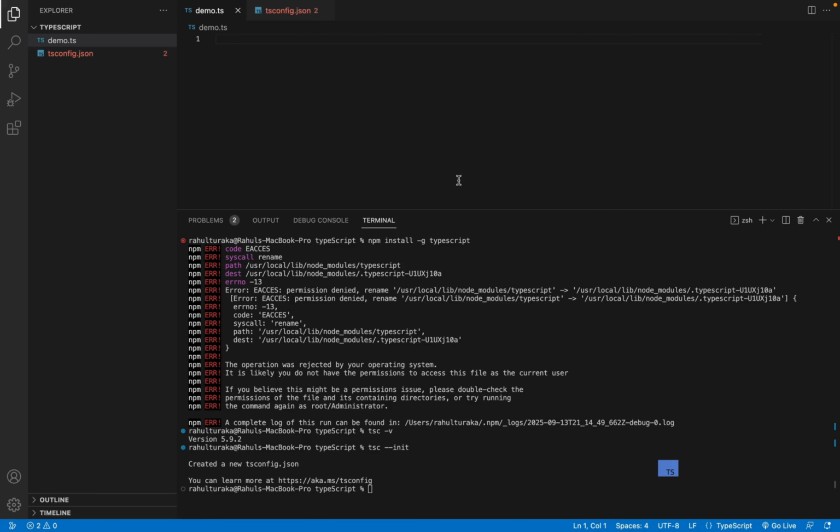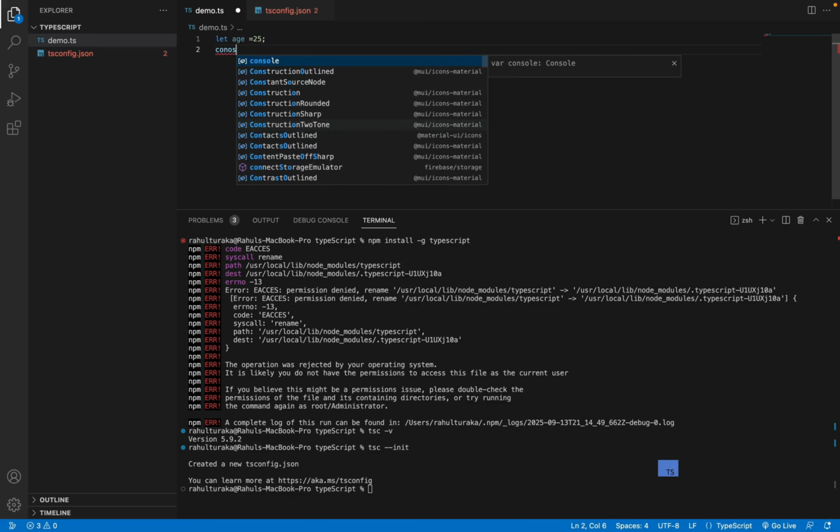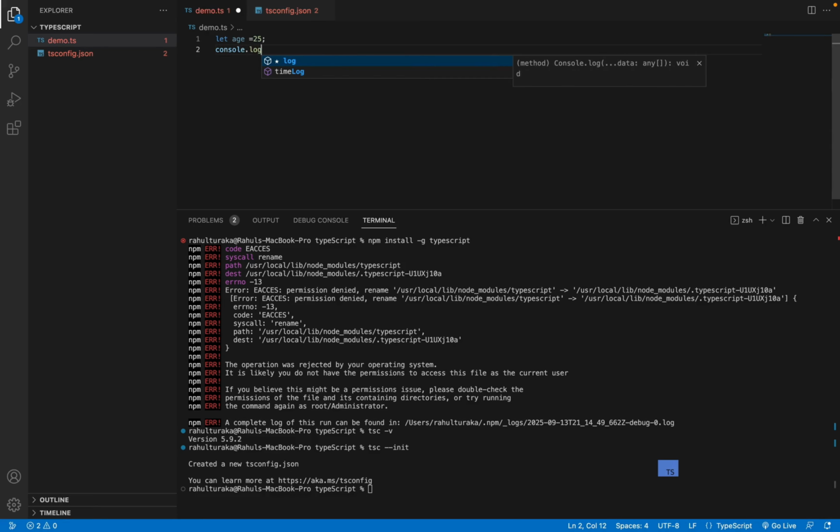Now let's start writing. So first of all, in JavaScript, we'll write something like let age equal to 25. If you do a console.log of age, and if you do output, first of all, we need to build the code.